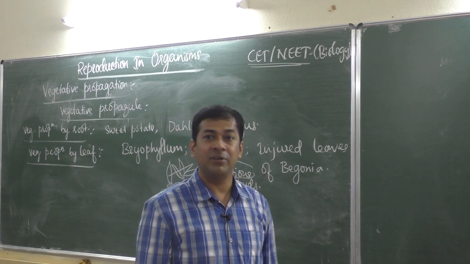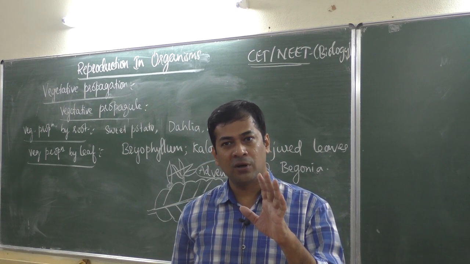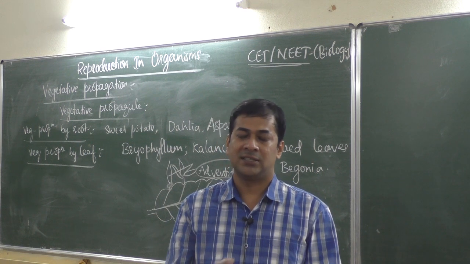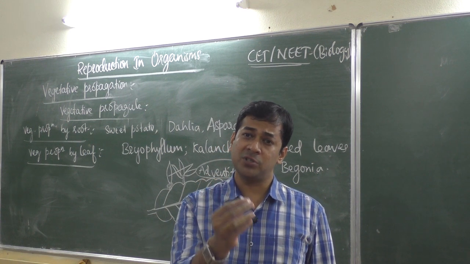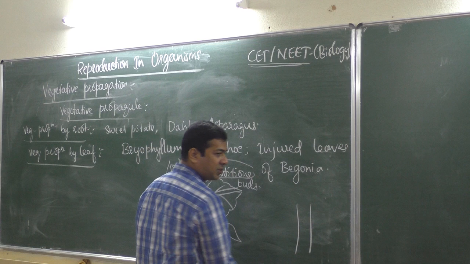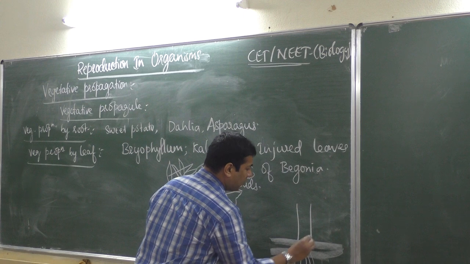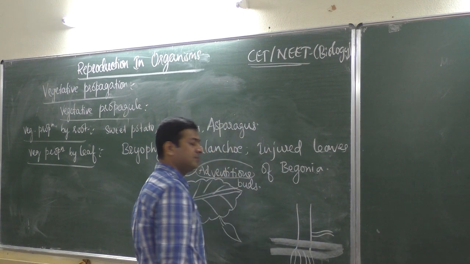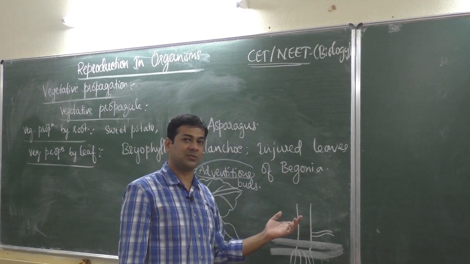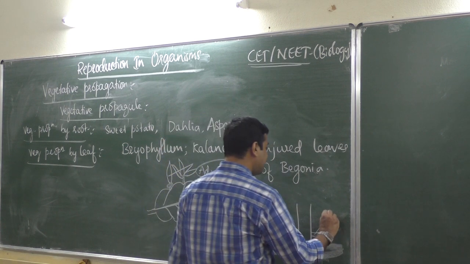For example, adventitious roots are there. According to your knowledge, where do roots grow? Under the soil surface, isn't it? Underground. Sometimes roots are produced on the stem. Suppose this is the stem, and this is the soil surface, and roots are there inside. What about if roots are produced here? Roots are produced by a part other than the roots. If roots grow in a place other than where roots normally grow, then it is an adventitious root.